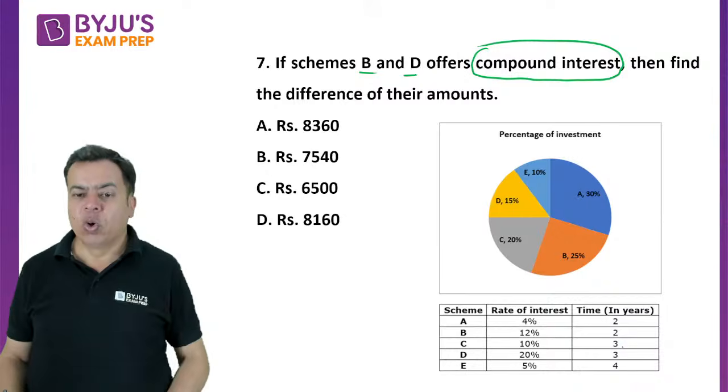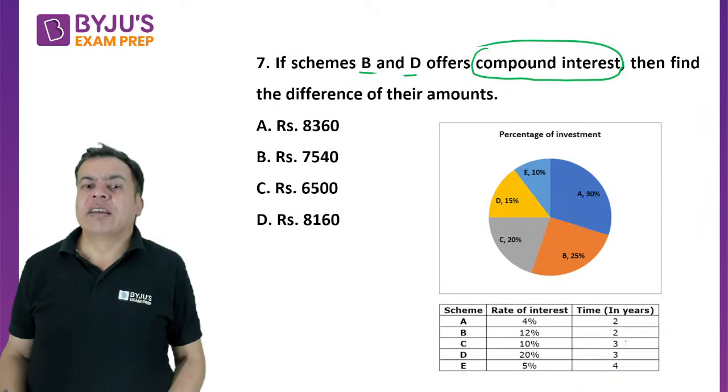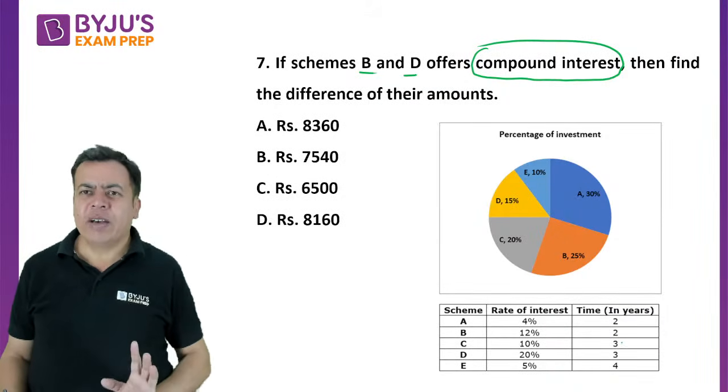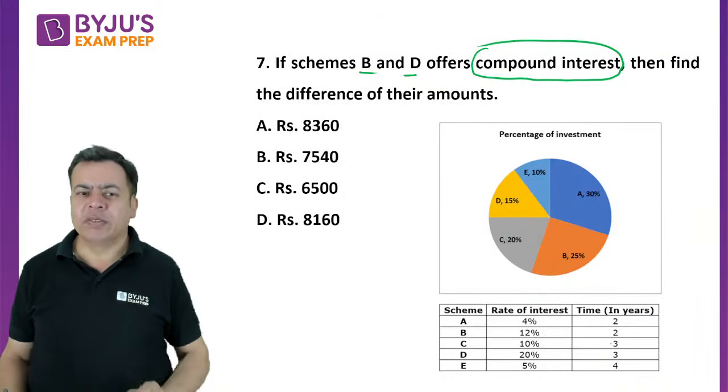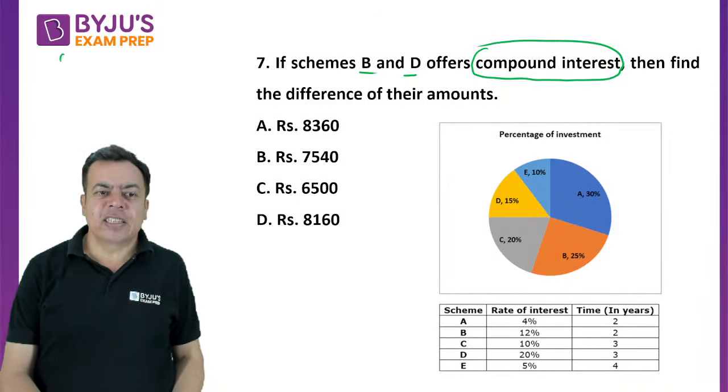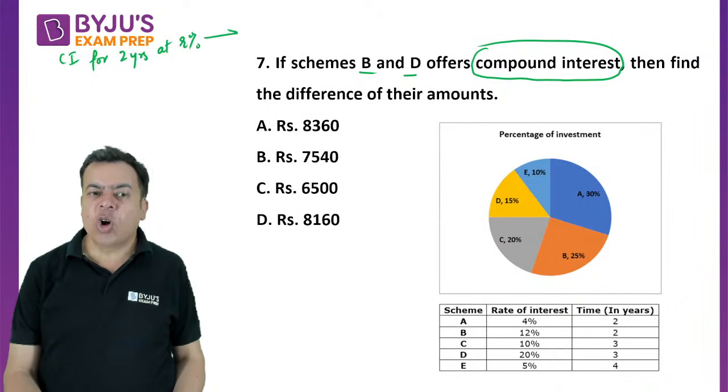And if you know the various fundas for compound interest to calculate it fast, right? That is compound interest for 2 years, that you should know. Compound interest for 2 years at R% is always equal to 2R plus R square by 100 percent.